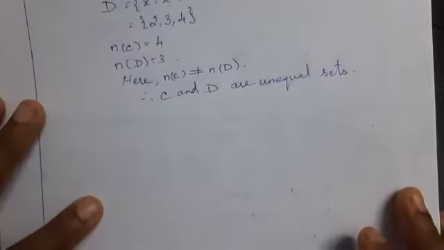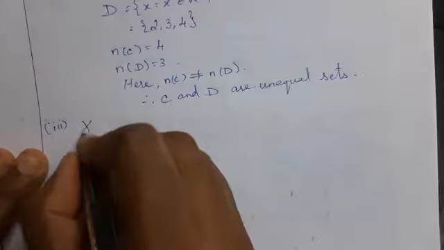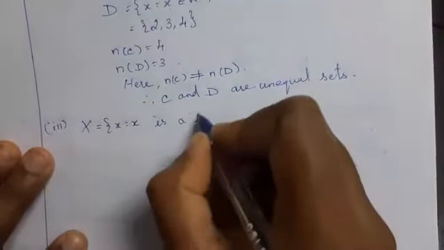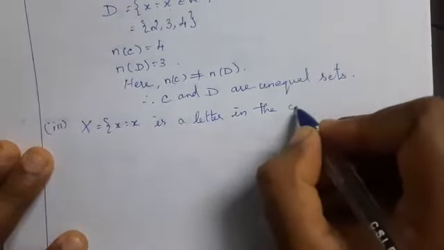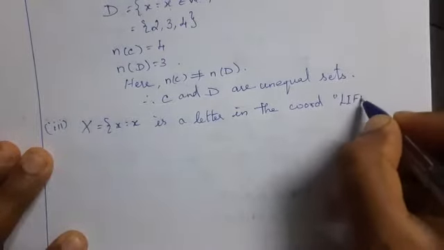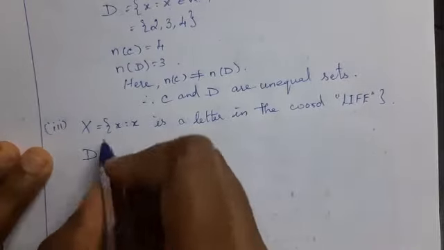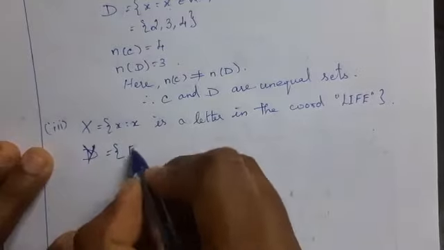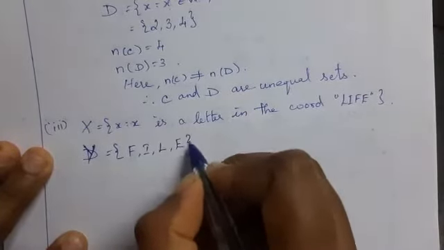Then see the third question. Capital X is equal to x such that x is a letter in the word L-I-F-E. Capital Y is equal to F-I-L-E.